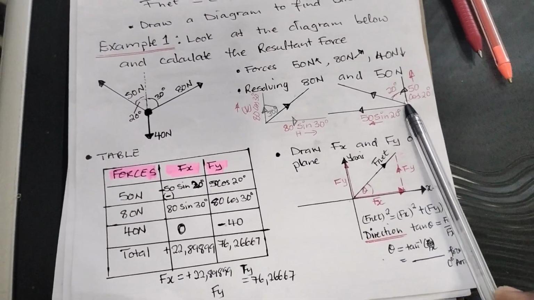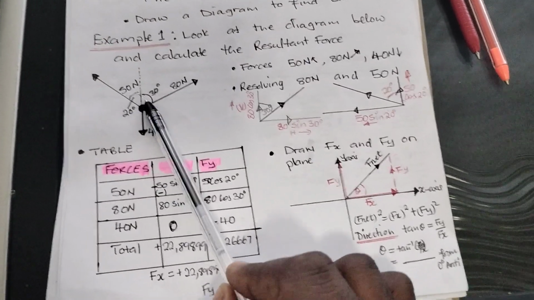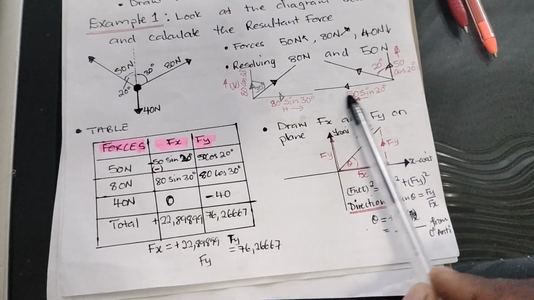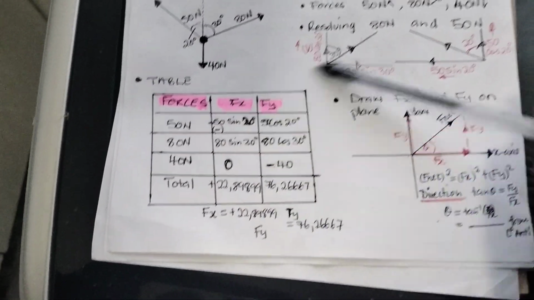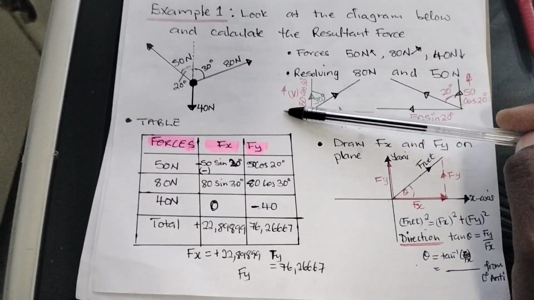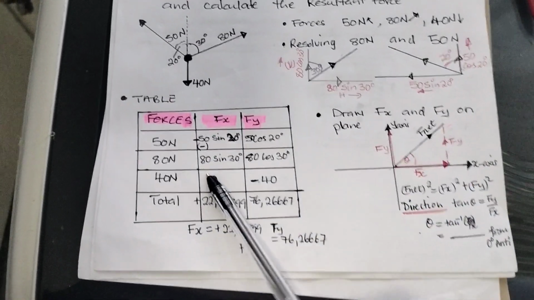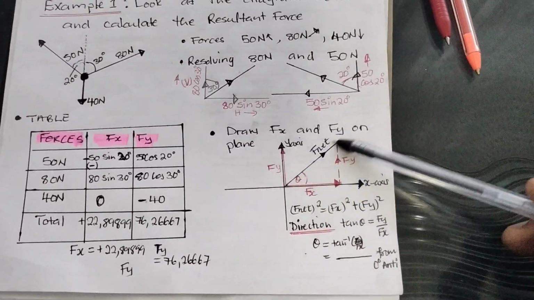Look at the vertical component. I said 50 cos 20 because it's in touch with this angle. So it's 50 cos 20. Then the horizontal component, it's 50 sine because it's not in touch with that angle. Then after resolving the force, we now add the components along x for each force, the components along y for each force. Then we add, we find the resultant along x and resultant along y. Then we apply our Pythagoras theorem.